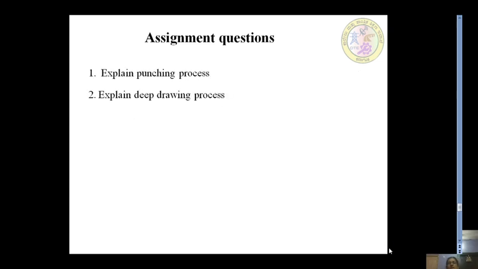We are going to have some assignment questions. Explain the punching process. While explaining this, we are going to draw the different stages of shearing. First we talk about the plastic deformation, then we show the fracture, how the fracture develops, then shearing takes place.